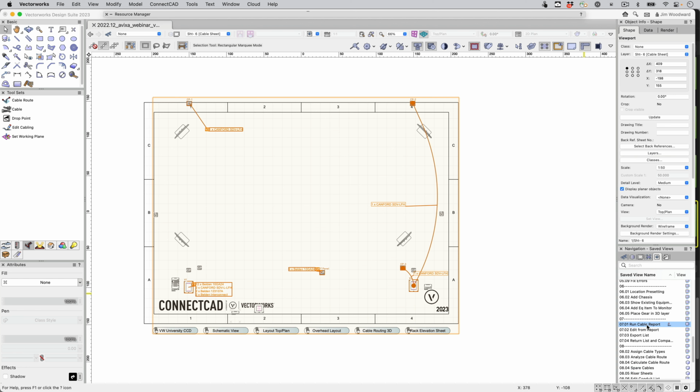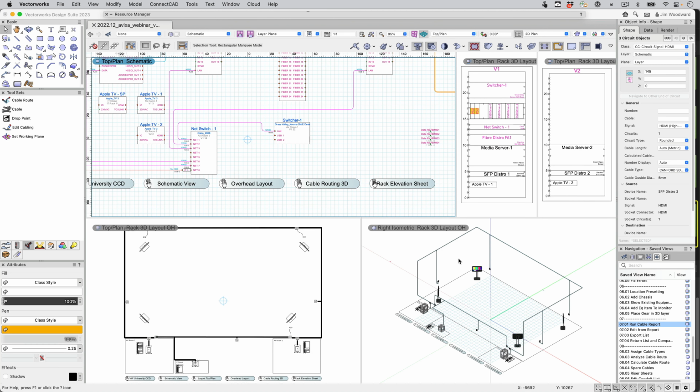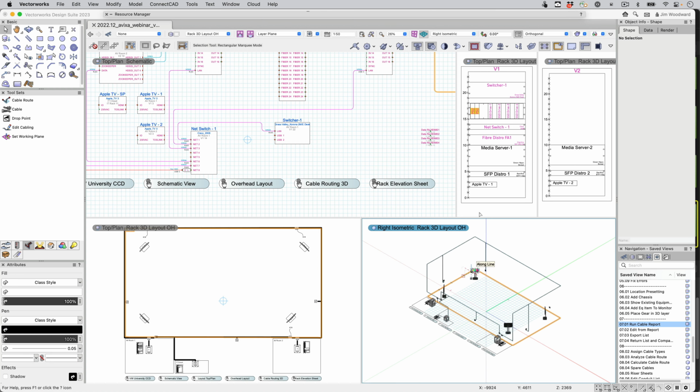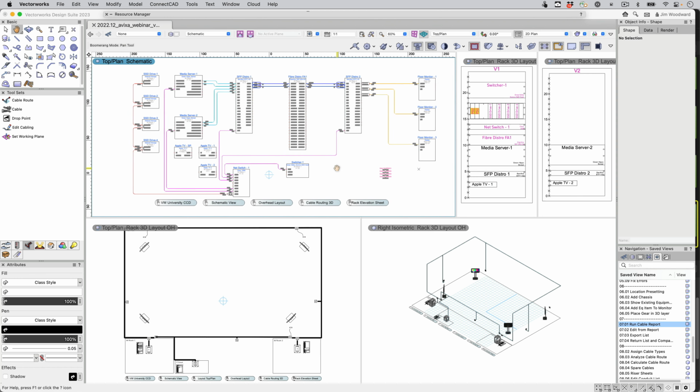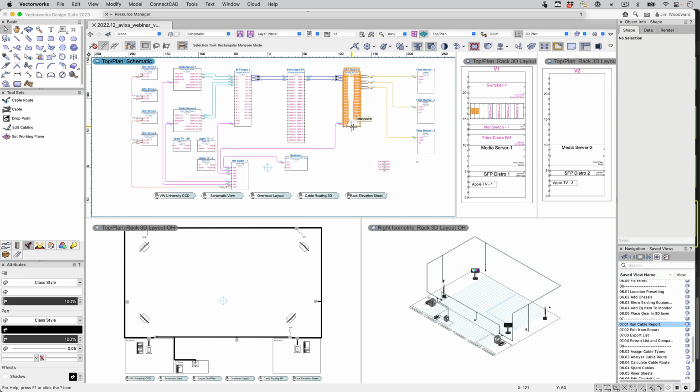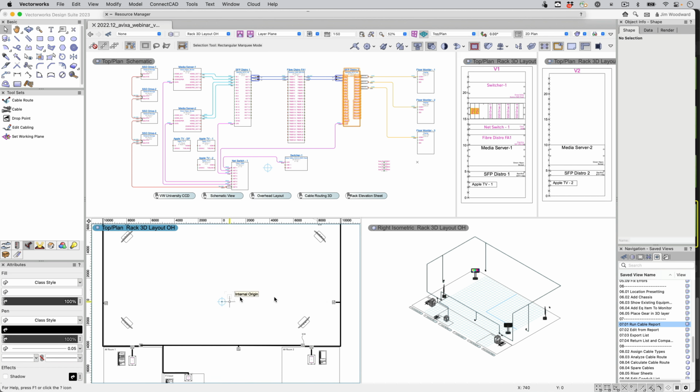So one of the great ways to work in ConnectCAD is to use the multi-view. In this instance, I can select it and have different views set up in between racks, schematics, and I can see devices instantly placed from the schematic directly into the 3D layouts and the rack elevations.